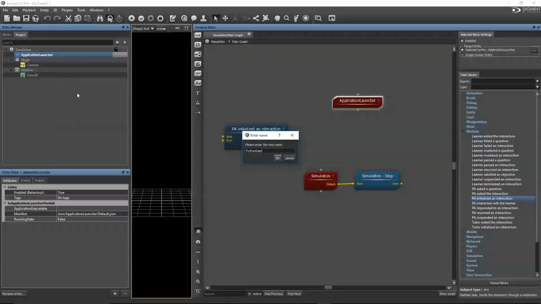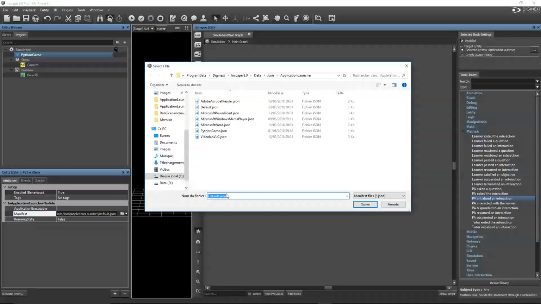Okay, so this is our Python game building block, and now it is still generic. So we need to configure it a bit in order to start our Pong game. To configure this, we need to select a specific file, which I prepared previously. So you need to select the folder right here and then select the appropriate file, which is one of the several you see there.